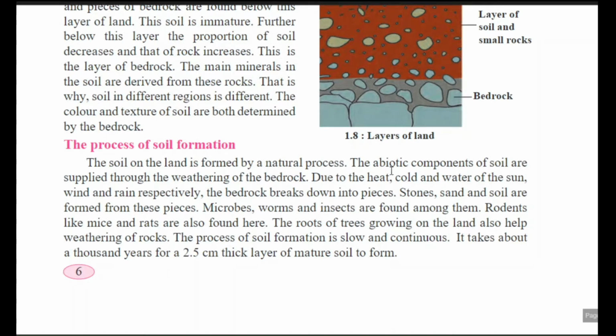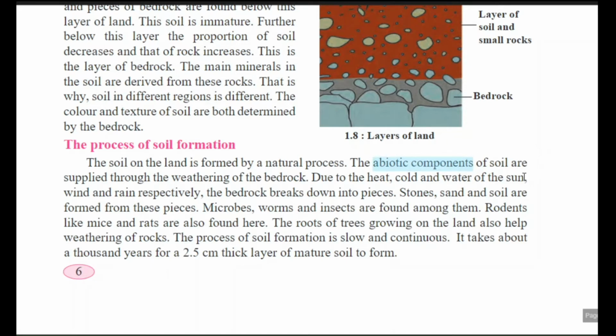First point, the abiotic components of soil. What is the meaning of abiotic components? Abiotic means dead components, non-living components. Components have two types, biotic and abiotic. Biotic means living, abiotic means non-living or dead.